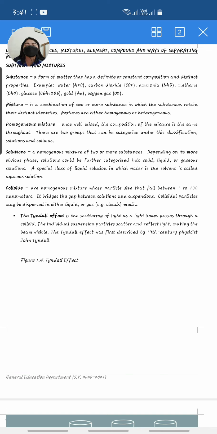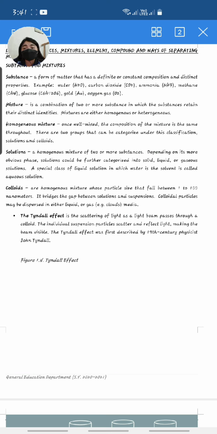That is what we are saying: when we say mixture, even if two substances combine, you can still see that the properties remain, there are no changes, and they retain their distinct identities. So that is mixtures. Next to mixtures, as I've said, mixtures can be either homogeneous or heterogeneous.